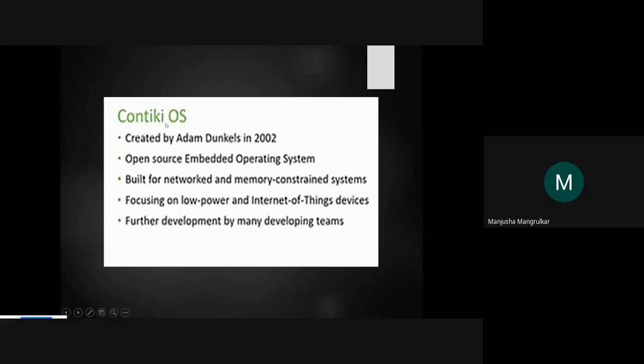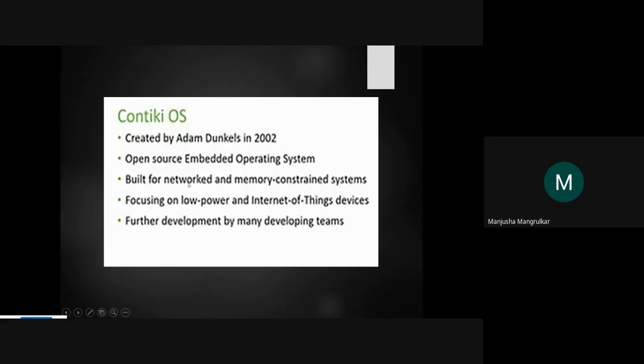So we'll see what open operating systems are available on which platforms. The first is Contiki OS. It was created by Adam Dunkels in 2002, right? Contiki OS is an embedded operating system. It is an open source embedded operating system, available everywhere. Anybody can use it. It is a without-license operating system, right?